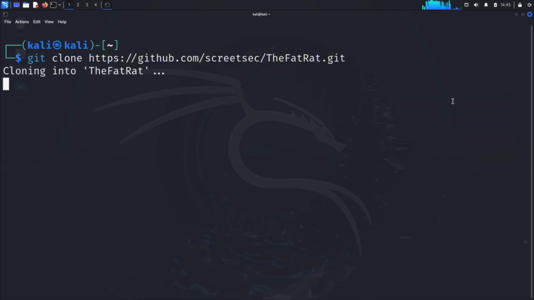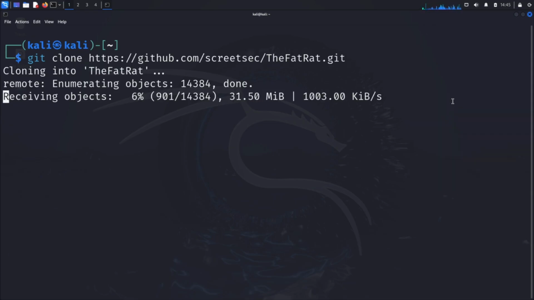While this clones, let me explain what makes TheFatRat special. It's an exploitation framework that automates the creation of backdoors and payloads. What sets it apart is its ability to create sophisticated payloads that can evade antivirus detection, making it both powerful and dangerous in the wrong hands.